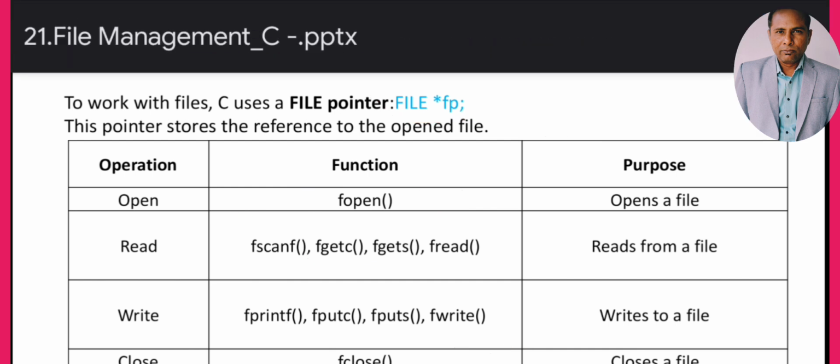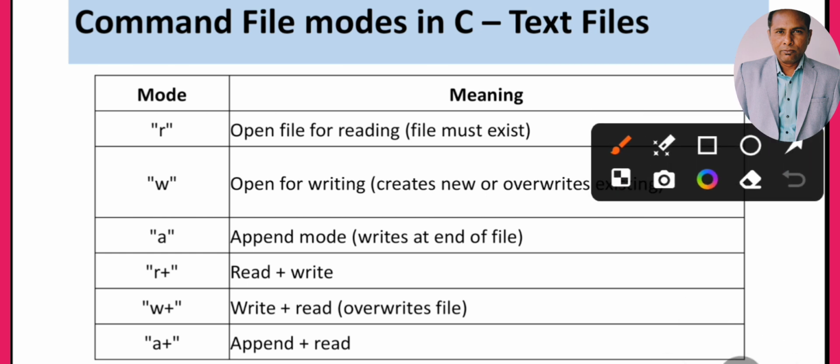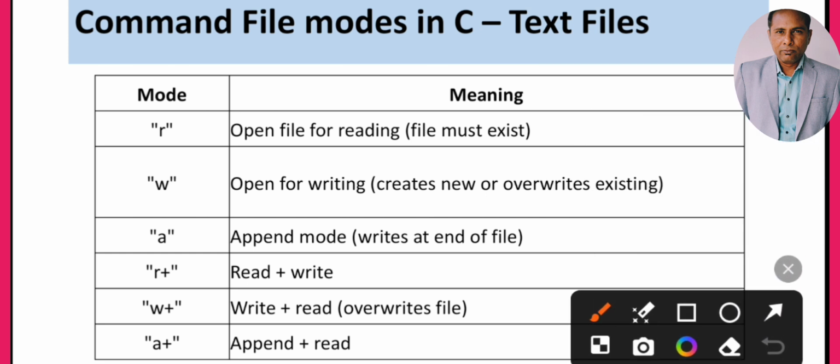Now, if we talk about the different operation modes in a file: if we want a read-only file, then we use r for reading the file. If we want to write in the file, then we use the w mode. Similarly, for append mode we use a. Then what is the difference between append and write mode?